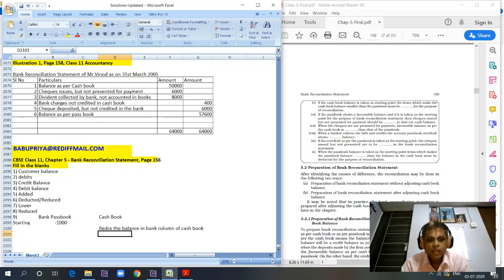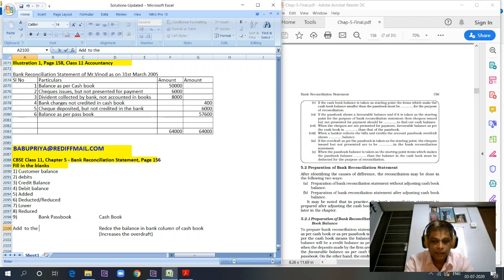Checks issued means it will reduce the balance, so even in the bank column of the cash book there is an overdraft, right? So it will increase the overdraft. When they say reduce the bank balance, it means it increases the overdraft. So there will be more overdraft in the cash book than what is there in the passbook, right? We have to arrive at the balance as per the cash book overdraft. So we have to add. So it means add to the overdraft.